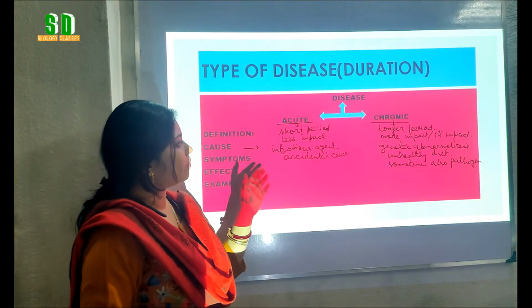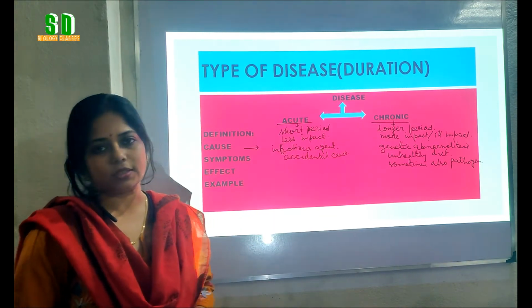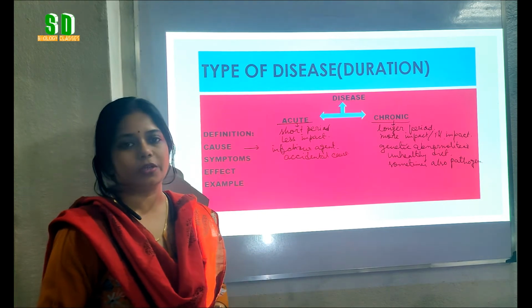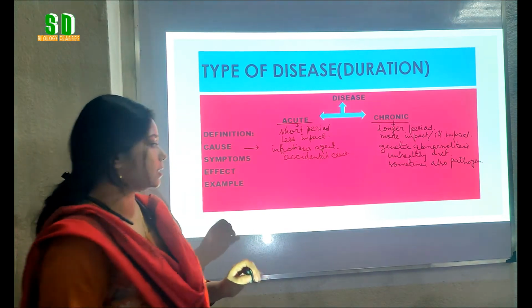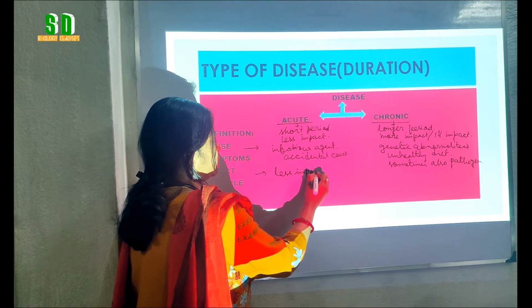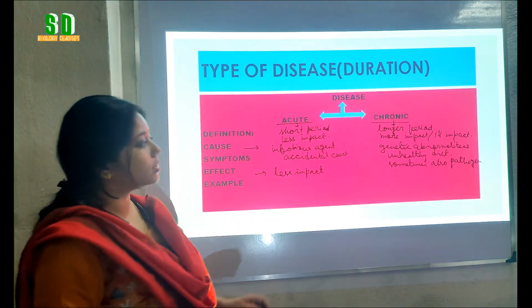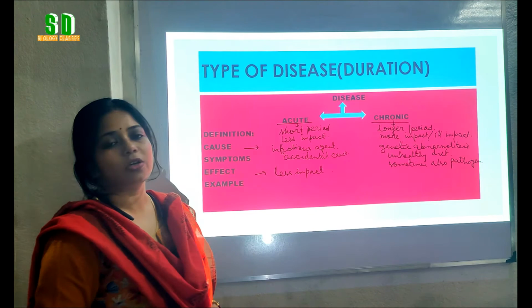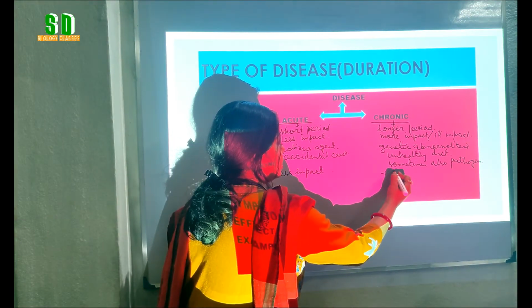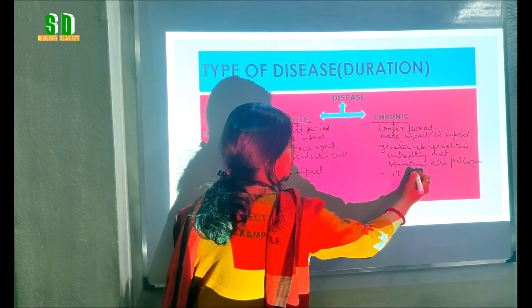Now what can be the effect of acute disease and chronic disease? As acute disease can be cured within a short period of time, it has a less impact on our health. Whereas chronic disease takes a longer period of time to recover or to cure, so it has an ill impact on our health.